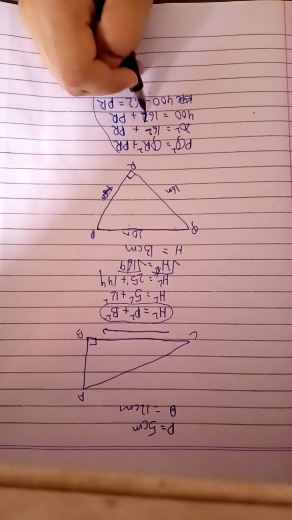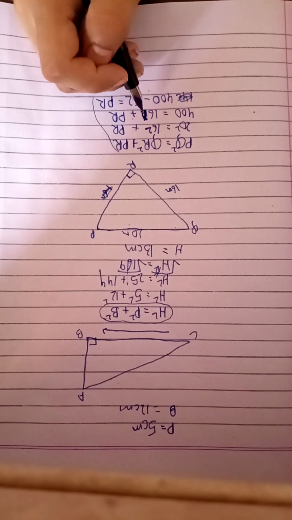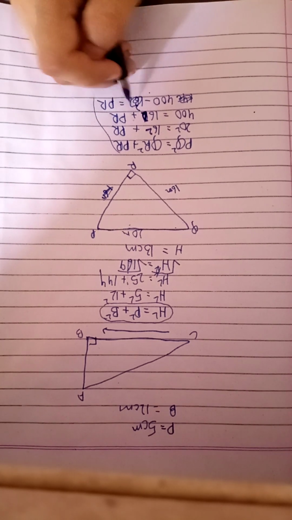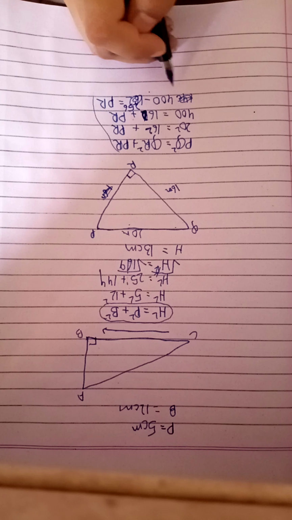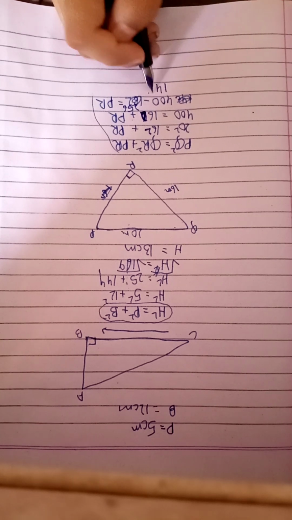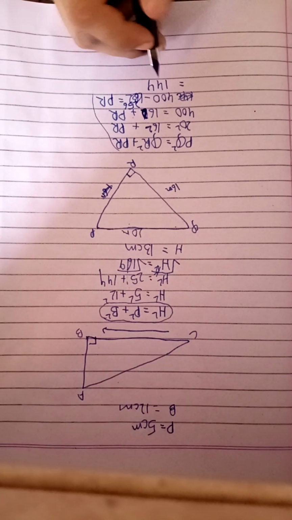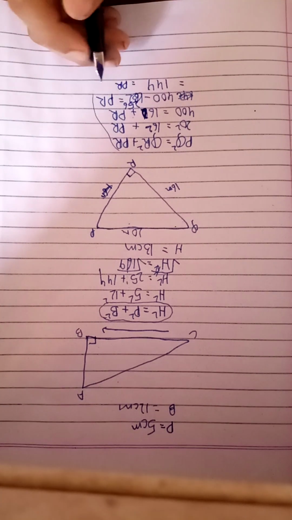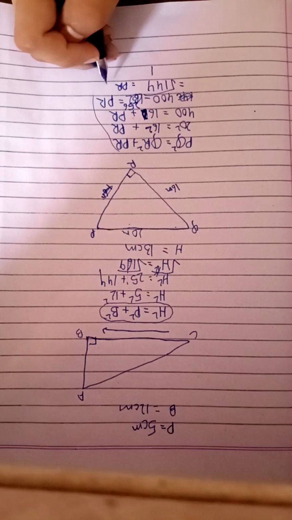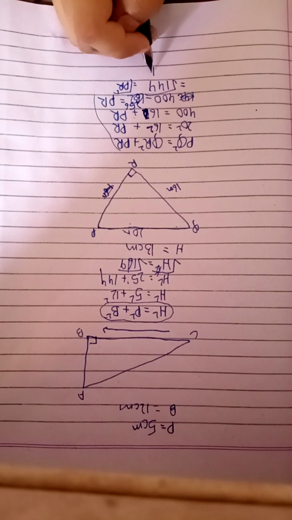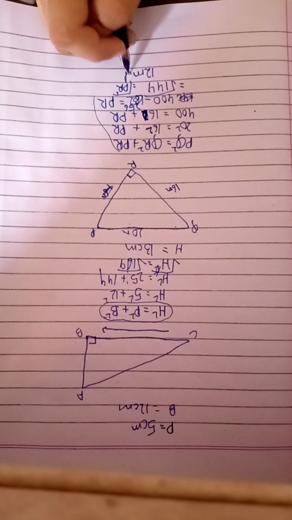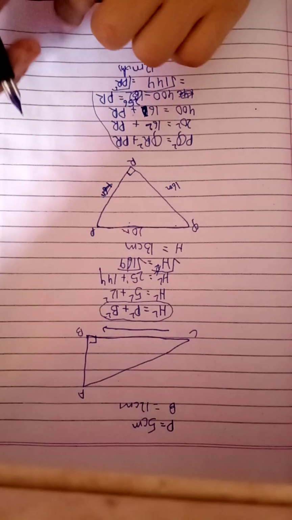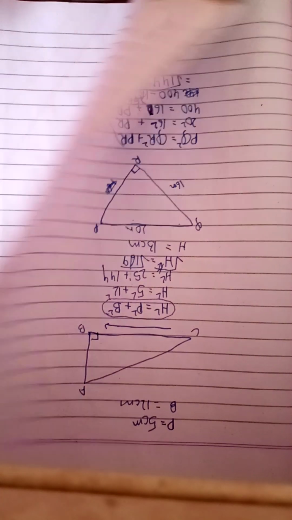So I am sorry, 16 square is 256. 400 minus 256, what is the answer? 144. As usual, we will take the square root, equal to PR, and with the help of the square root we got 12 meters as the answer. See, this is a very simple question, and I bet you will do one too.